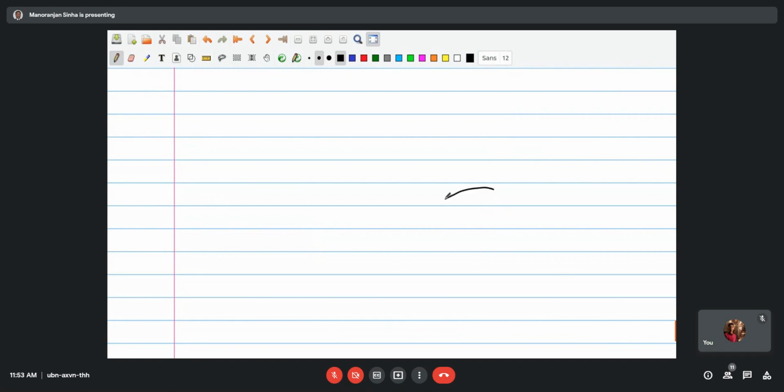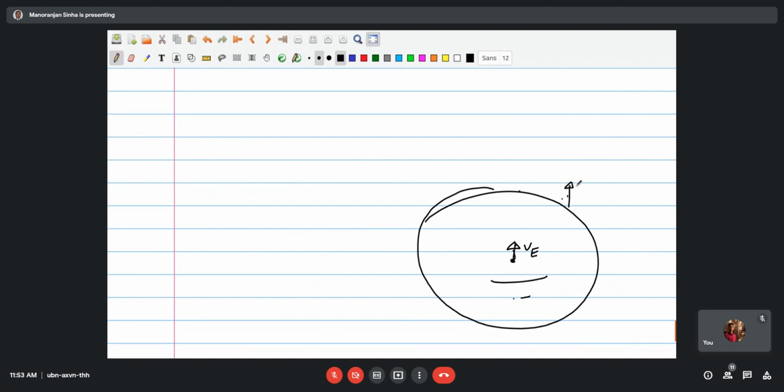On the sphere of influence, if this is the V Earth direction, the velocity of the Earth, and your satellite, you may always try to do it such that V infinity remains parallel to V. It's always possible.